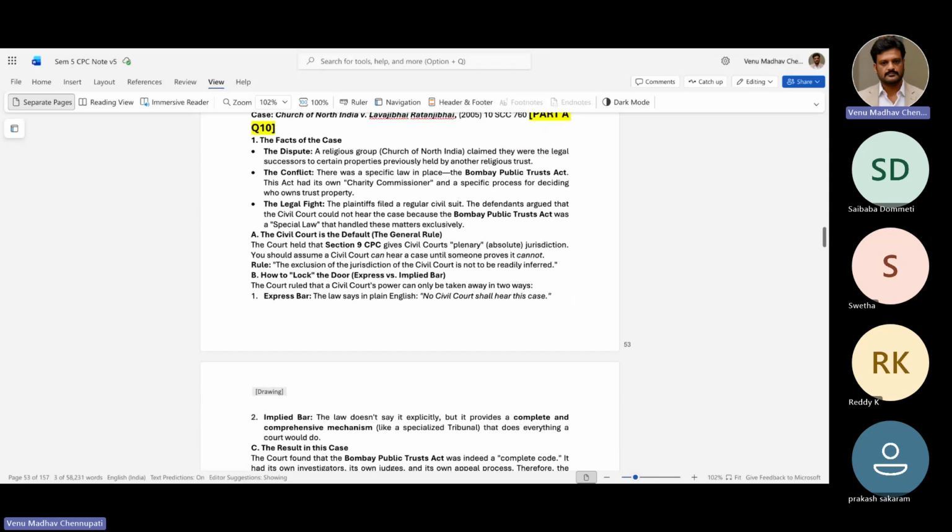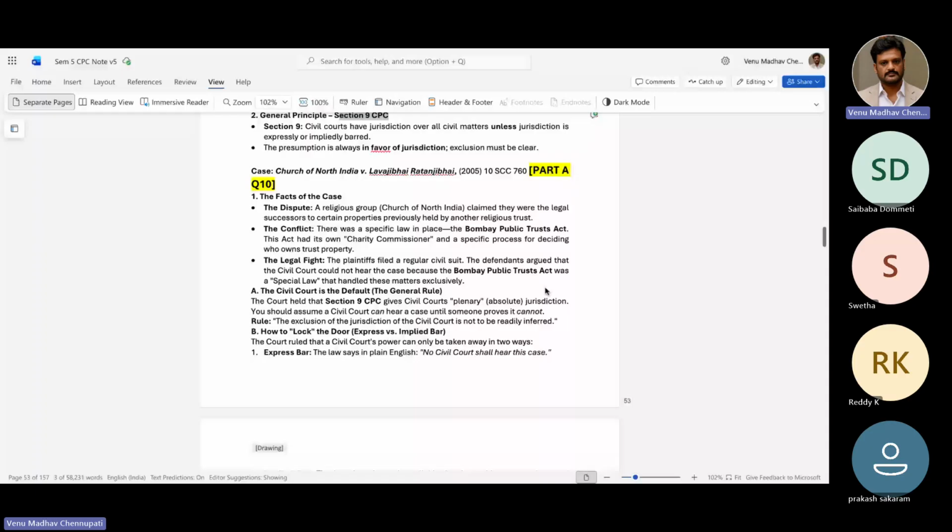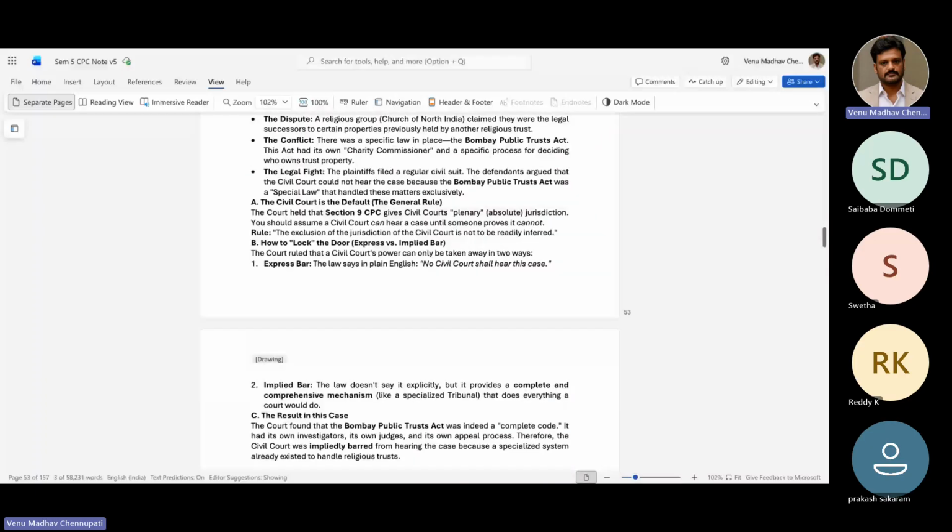So the court ruled that a civil court's power can be taken away in only two ways. When there is an express bar, the law says in plain English that no civil court can hear the case. Under the Bombay Public Trust Act, if there is an express bar which says that no civil court can hear this case, then it cannot hear it. And the second one is implied bar. The law doesn't say so explicitly, but it provides a complete and comprehensive mechanism.